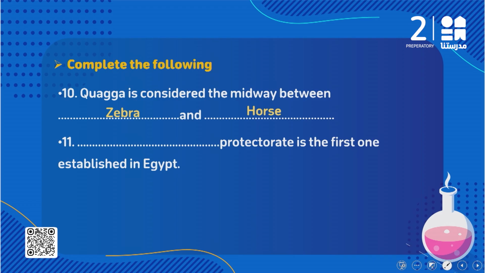What protectorate is the first one established in Egypt? What is the first natural protectorate established in our country Egypt? We said it's called Ras Mohamed, and it protects rare types of corals and colored fish.